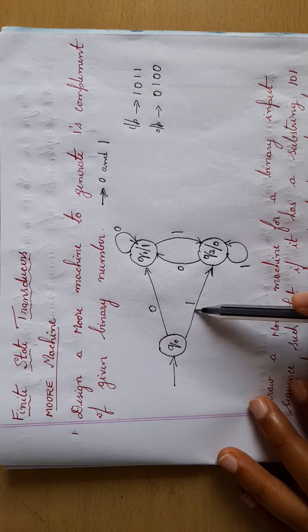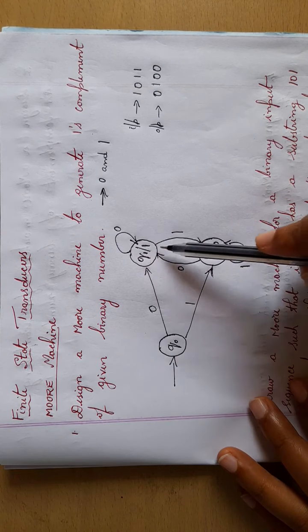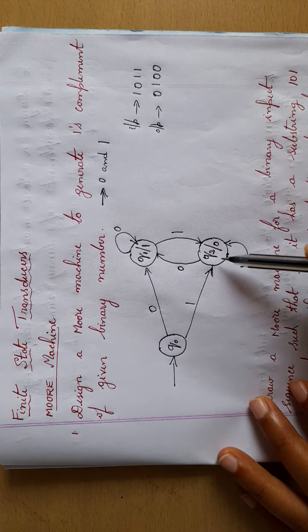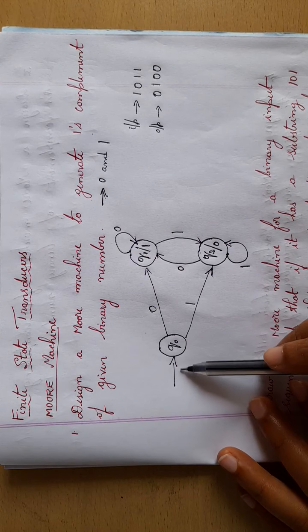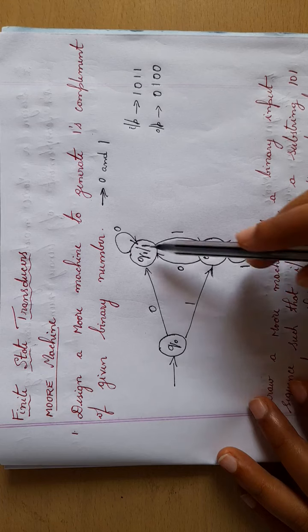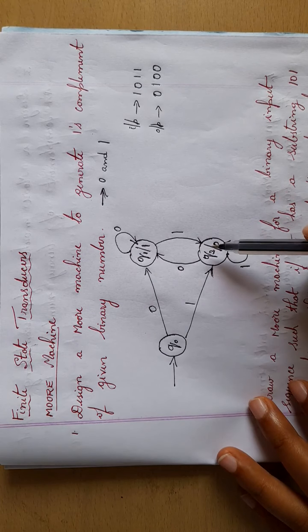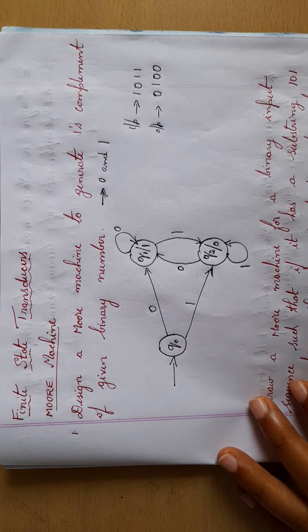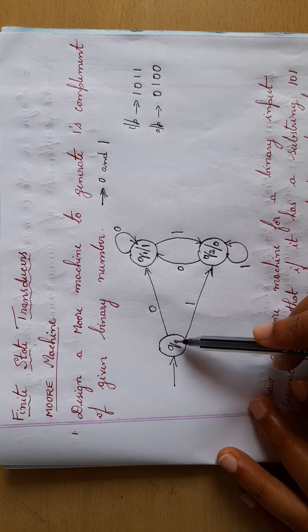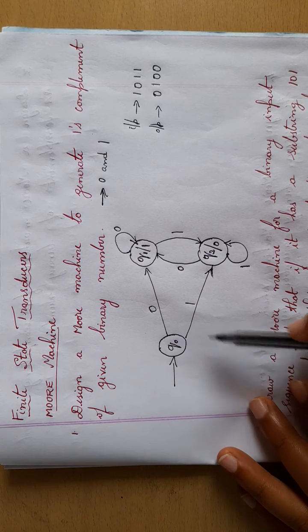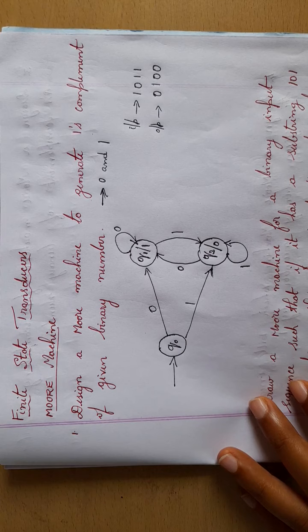So I have 0 and 1 from Q naught, 0 and 1 from Q1, and 0 and 1 from Q2 also. You have a starting state. You need not write any final states here, because within the state itself you are specifying the output. The initial state output you can neglect here. For this example you can neglect it. So we shall see the next example.